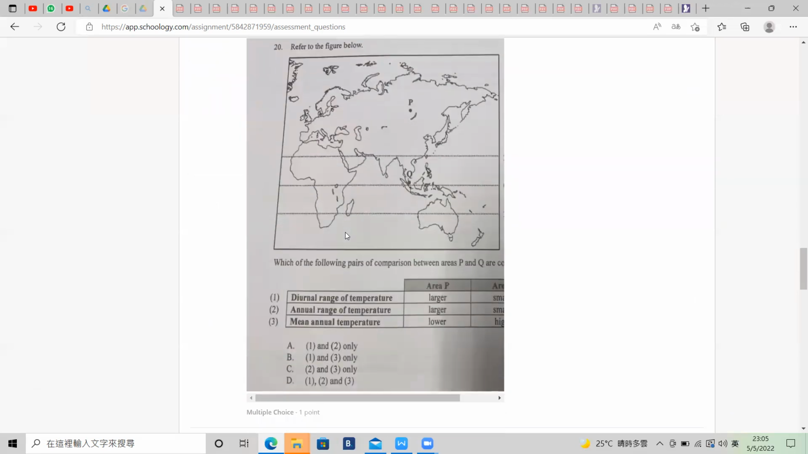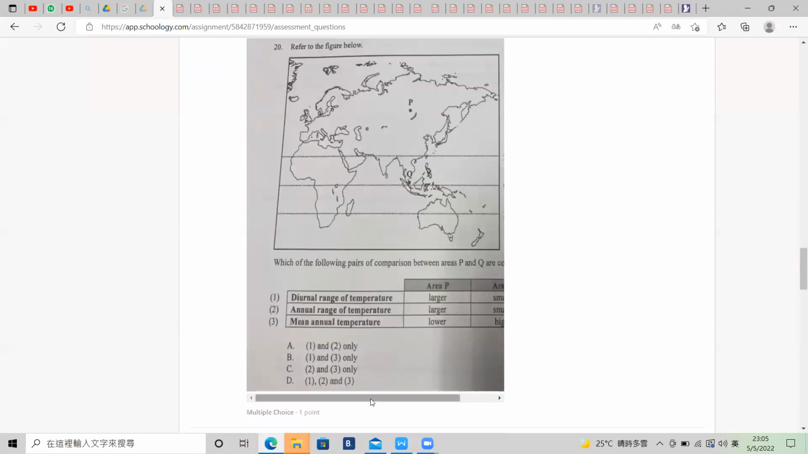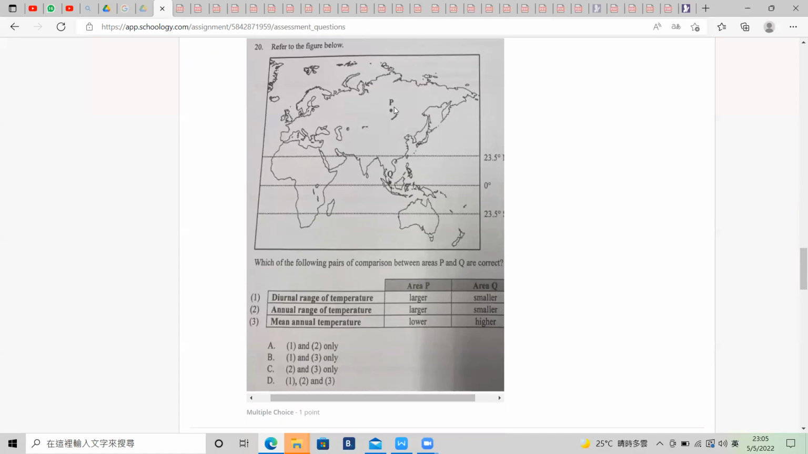Number 20 refers to the question 20. Here it's talking about P and Q. P is in a higher latitude and Q is in a lower latitude. P has a larger diurnal range of temperature, and Q has a smaller diurnal range of temperature. Is it true? Yes, because tropical rainforest has always a low diurnal range of temperature, and the annual mean range of temperature also does the same.